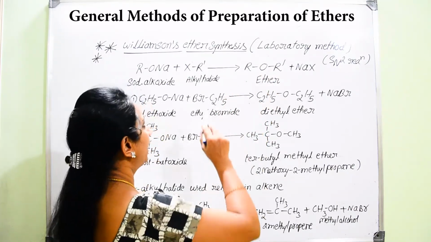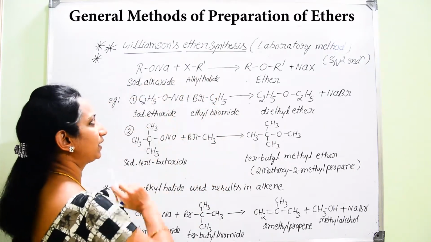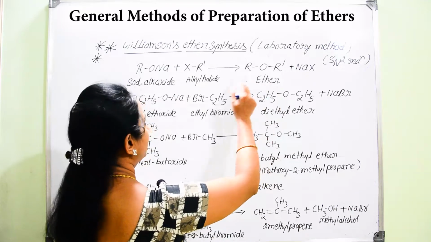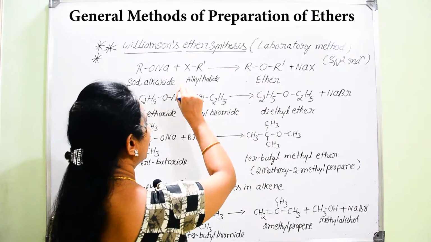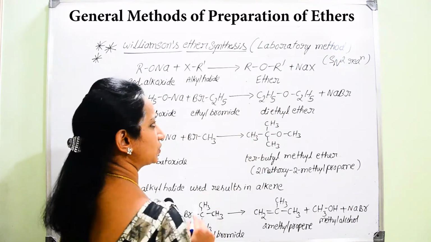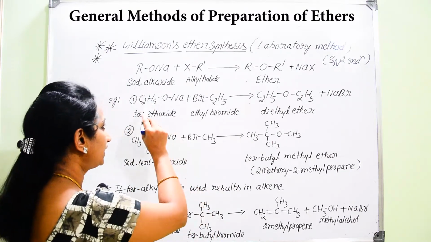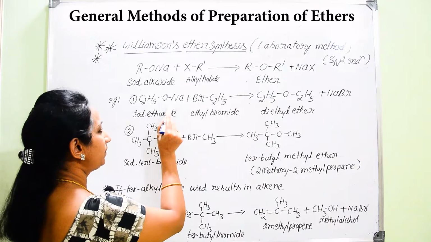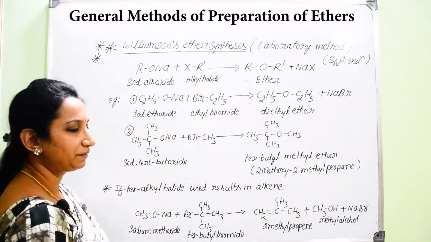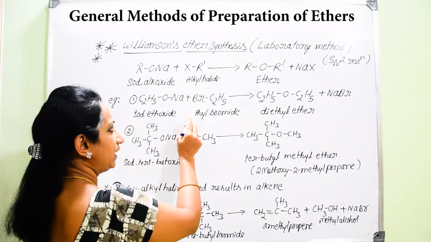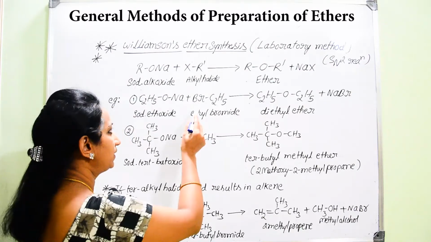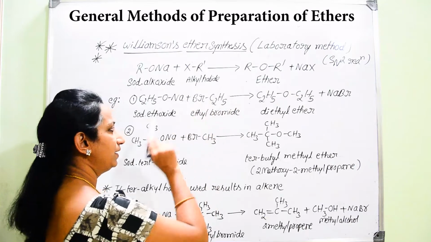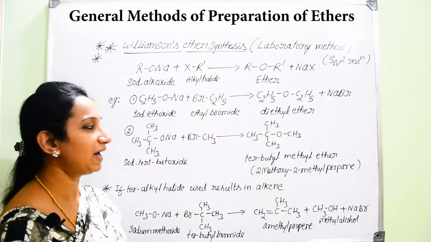R dash can be an identical alkyl group or a different alkyl group. Now, there is removal of Na along with X in the form of NaX, sodium halide. For that specific example, you are going to start with sodium ethoxide and treat it with ethyl bromide. Here, this is the alkyl halide I am taking. It is a primary alkyl halide.